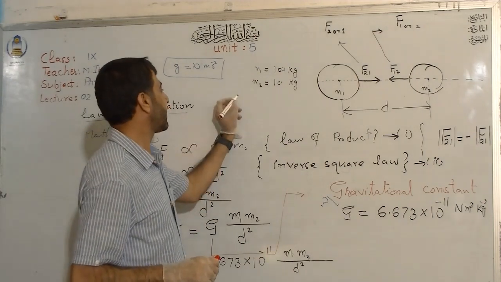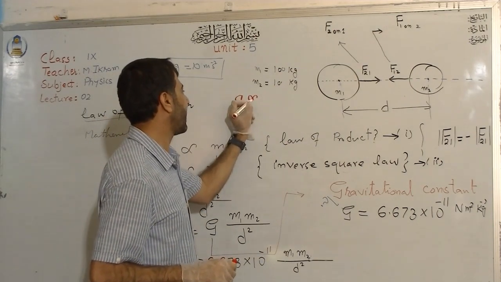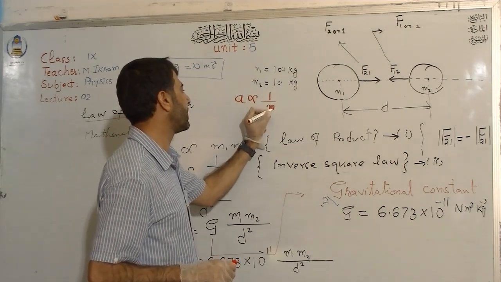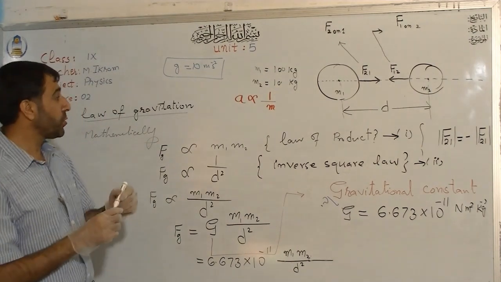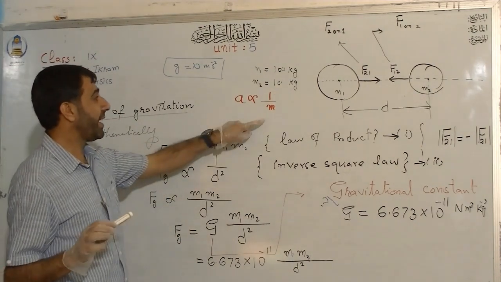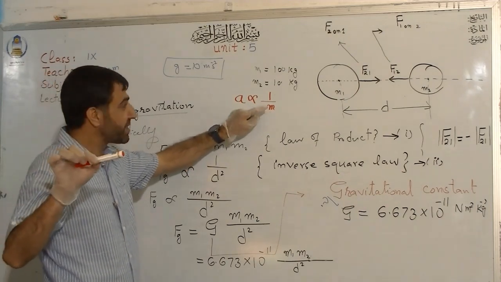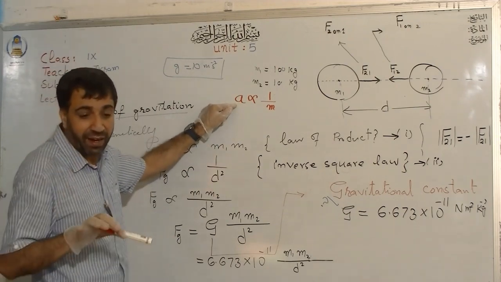Because you also know that acceleration is inversely proportional to mass. This is Newton's second law, which you studied in the previous chapter. The earth has a very big mass, so the same force produces less acceleration in the earth.